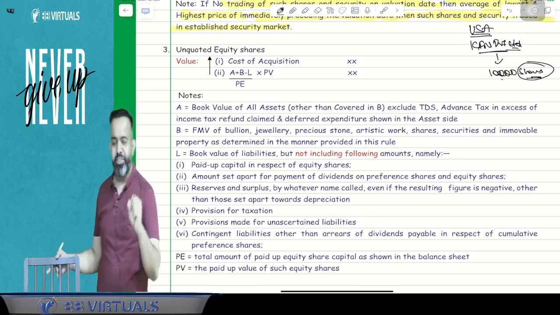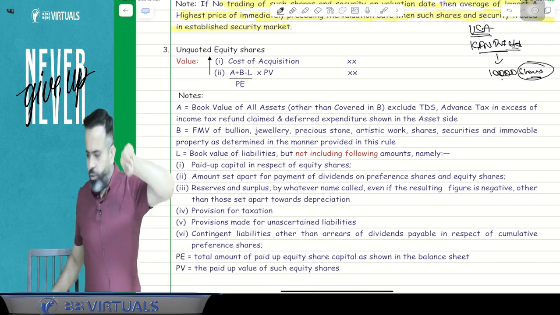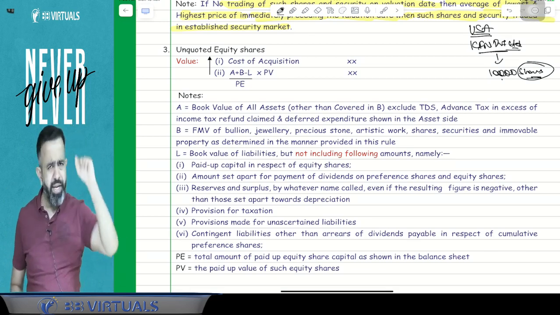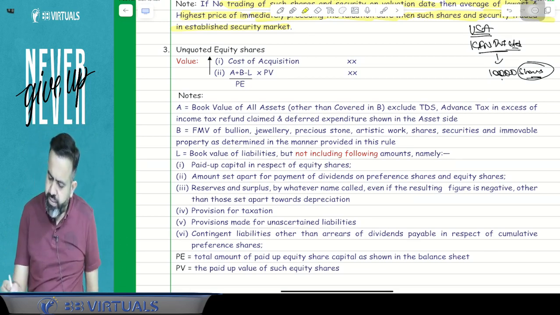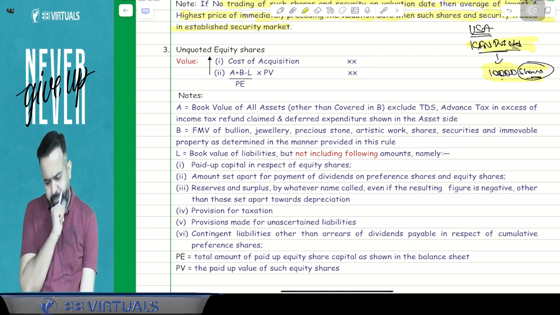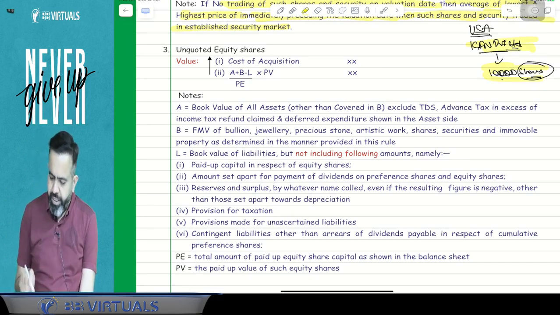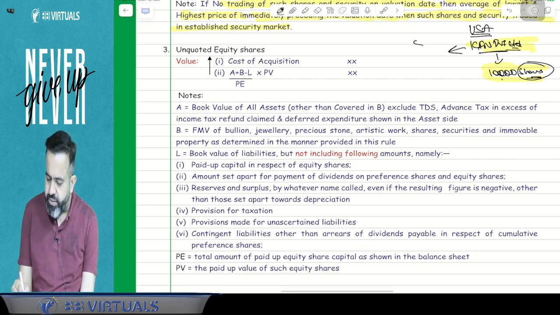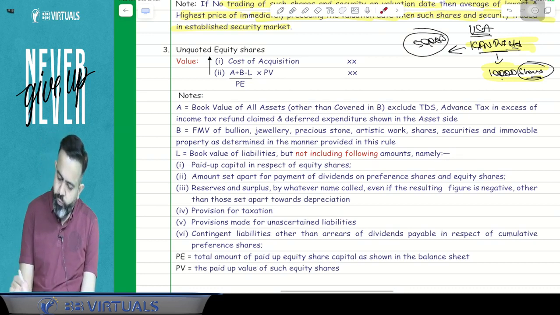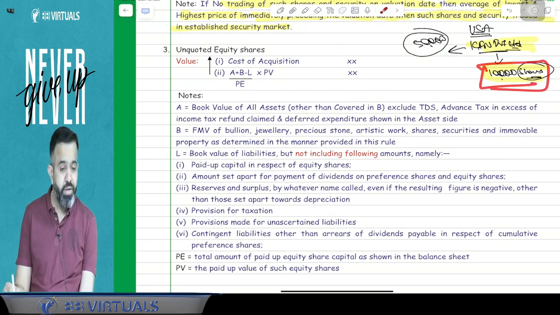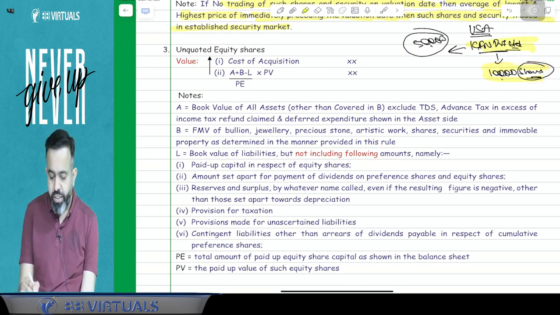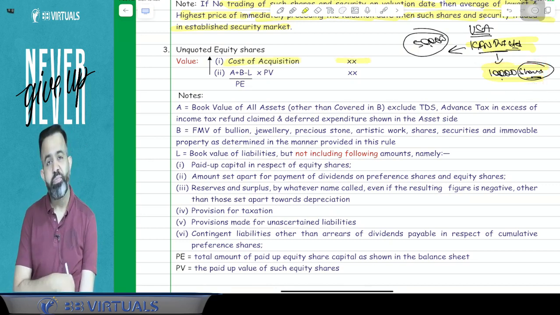So here everyone pay attention. In USA, Kin Private Limited is one company, and of that company I am having 10,000 shares. It is a private limited company, so these are unquoted equity shares. And the total shares of this company are, suppose, 50,000. So I am a 1/5 shareholder. Now how to value these 10,000 shares? First I will take the cost of acquisition. There is no issue with the cost of acquisition.